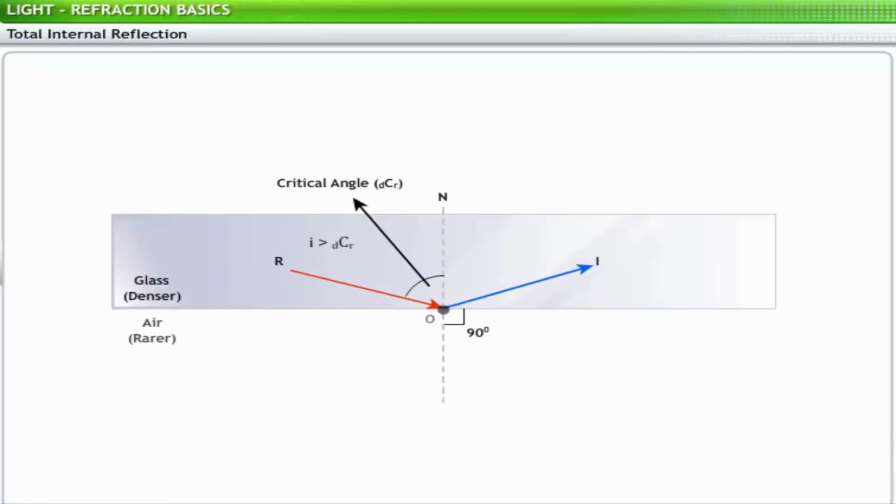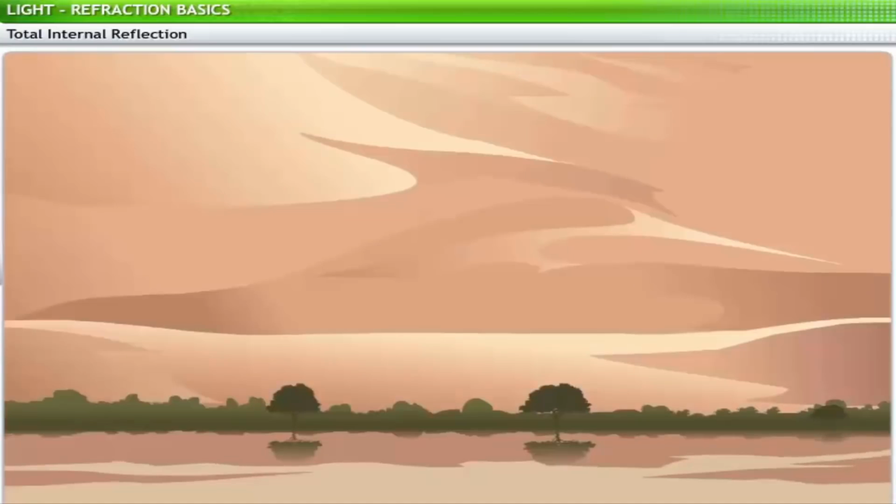If the angle of incidence is more than the critical angle, the refracted ray bends by more than 90 degrees. That is, it gets reflected back into the same denser medium. This phenomenon is known as total internal reflection. This property of light is responsible for an interesting natural phenomenon, mirages in deserts.